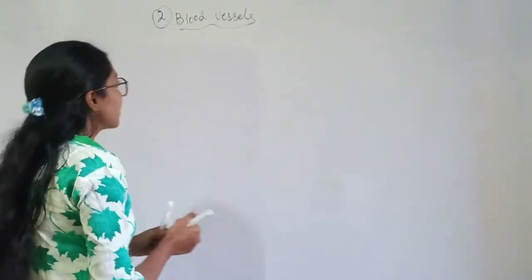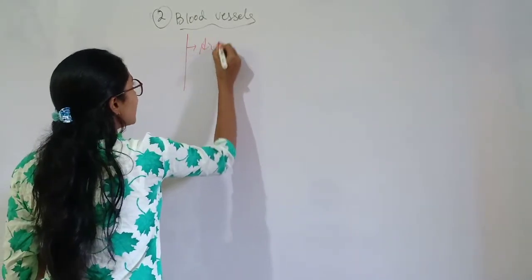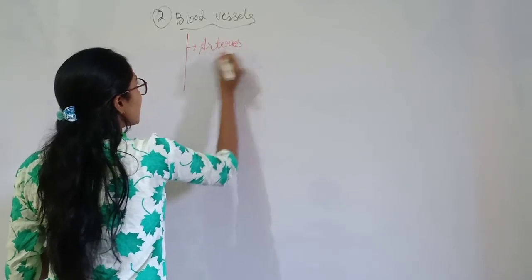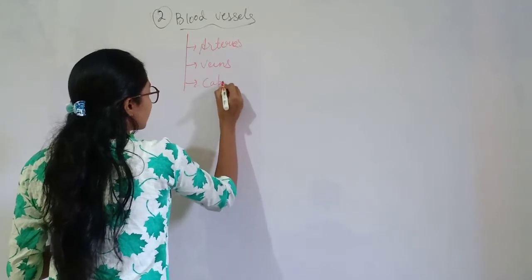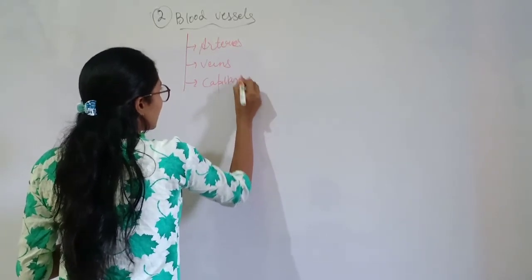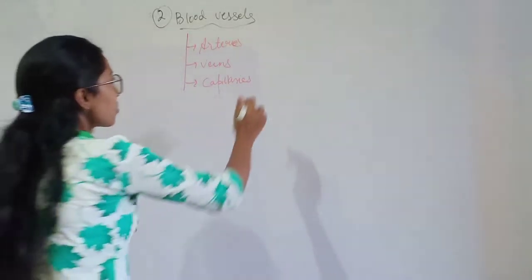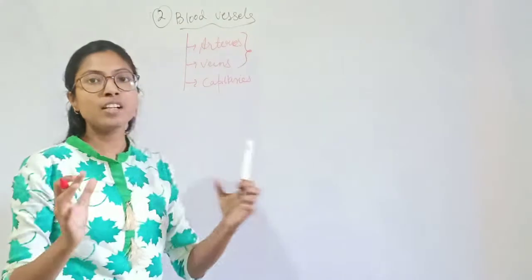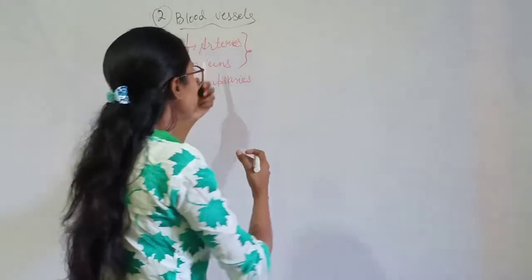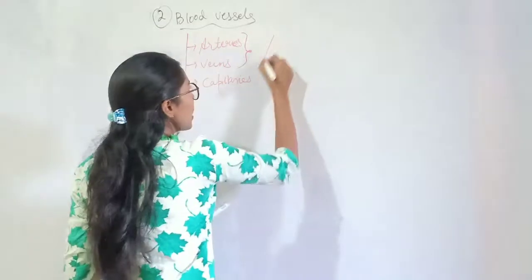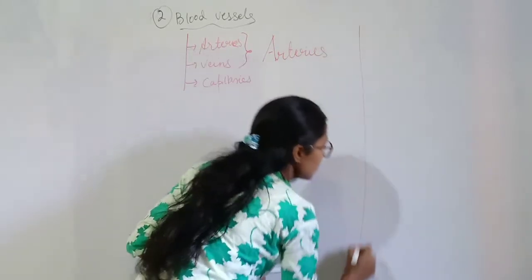Now blood vessels are categorized into three types: arteries, veins and capillaries. So these are the types of blood vessels. Now one by one we will see. We will study in a comparing way, so that you can easily understand the difference between arteries and veins. First we will see arteries here, and then veins on this side.